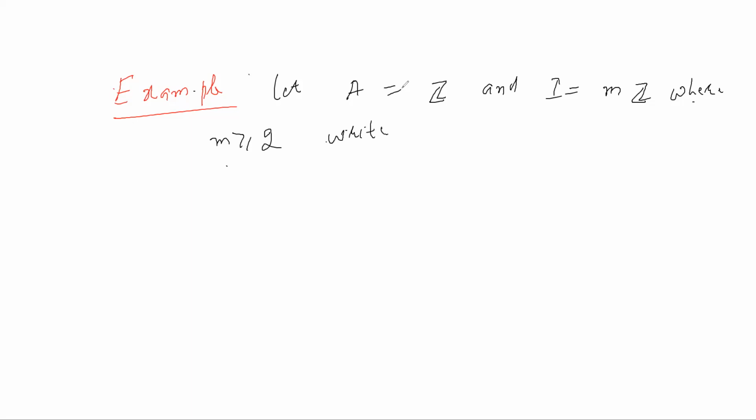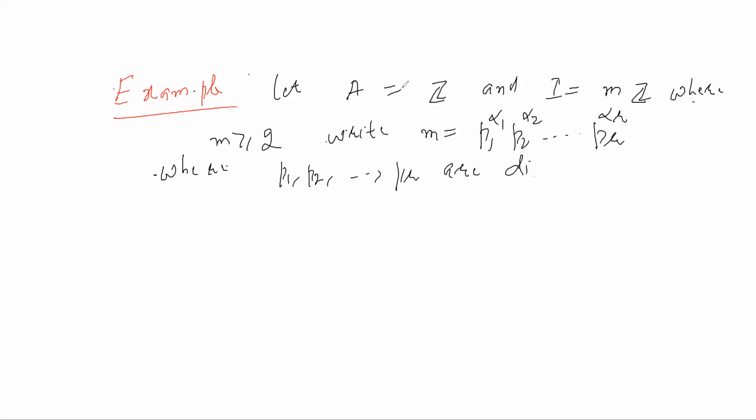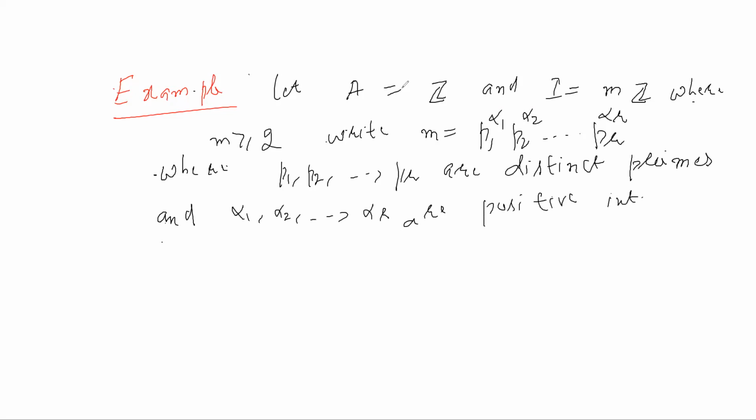So write m equals p1 alpha 1 p2 alpha 2 so on pr alpha r, where p1, p2 so on pr are distinct primes, and alpha 1, alpha 2 so on alpha r are positive integers.